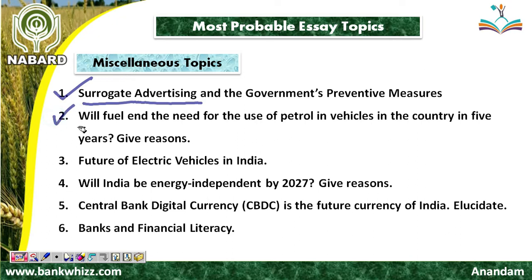Friend, the next essay topic is: will fuel end the need for the use of petrol in vehicles in the country in 5 years? Give reasons. Friend, you must have listened to the interview of Road and Transport Minister Nitin Gadkari, who has said that in the coming 5 years, by the year 2027, vehicles will not use petrol. Instead, vehicles would be using CNG or some other type of fuel, so that no environmental pollution will take place.